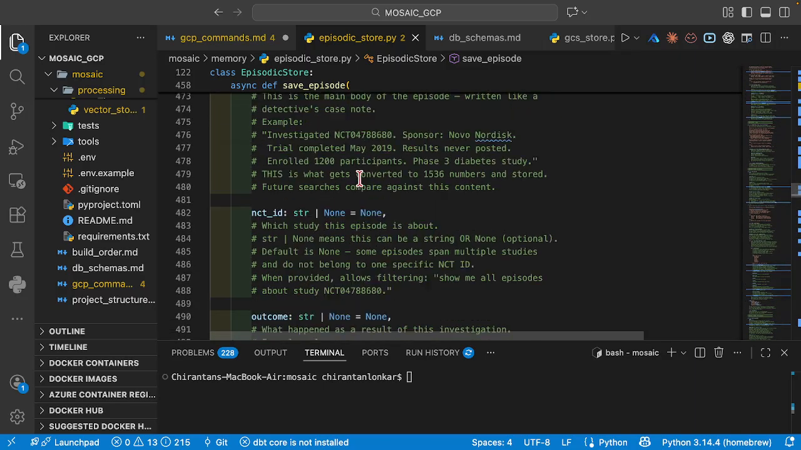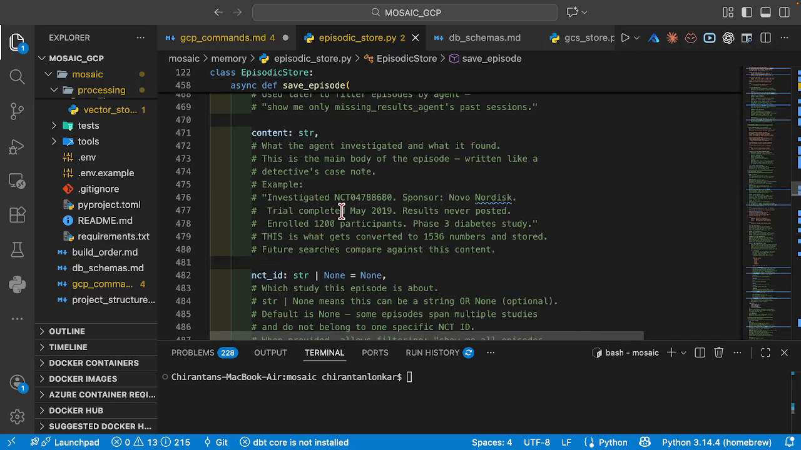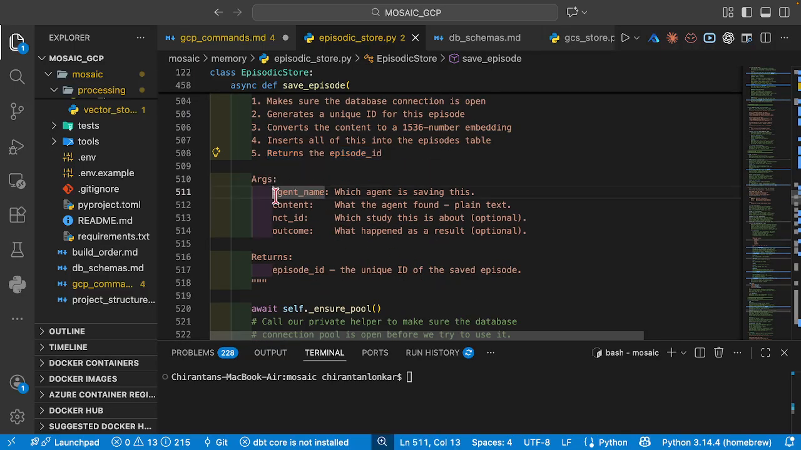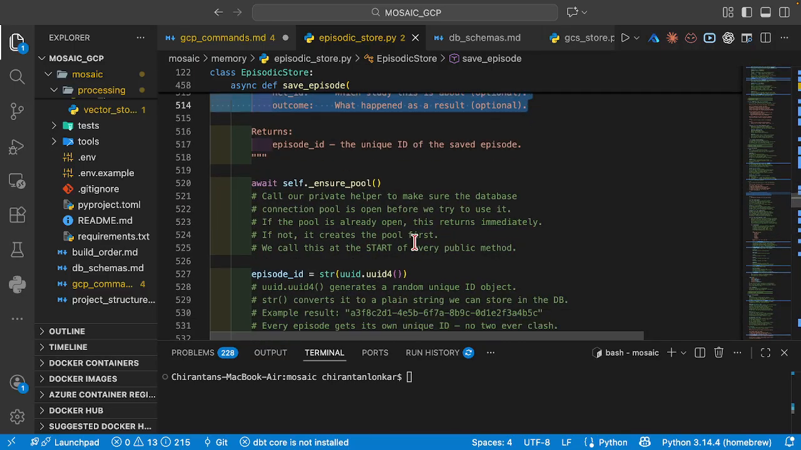What is going to happen inside the save episode asynchronous method? First and foremost, it makes sure that the database connection is open. It generates a unique ID for the episode. It converts the content to 1536 dimensions. It inserts all of this into the episodes table and it returns the episode ID. Okay, these are the argument names that it is going to work on.